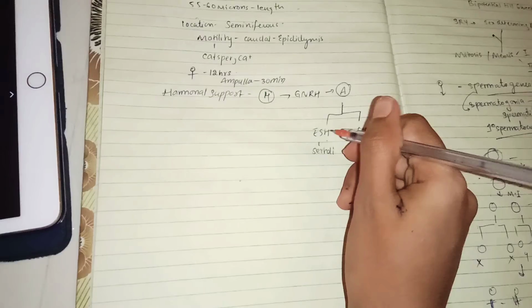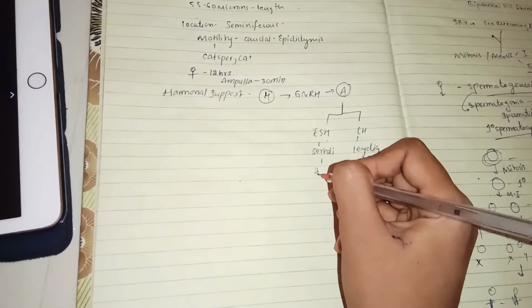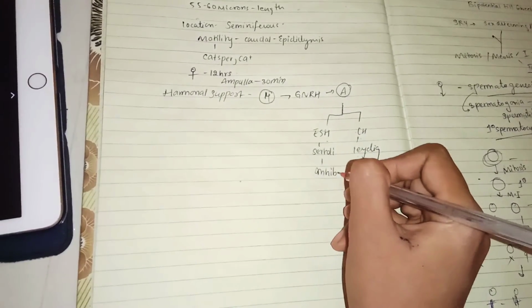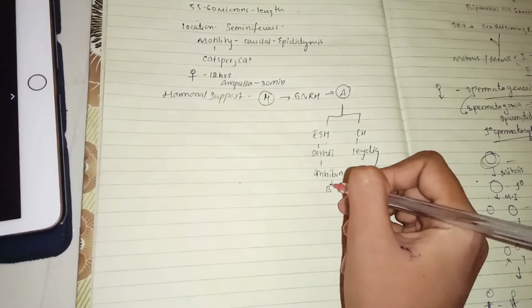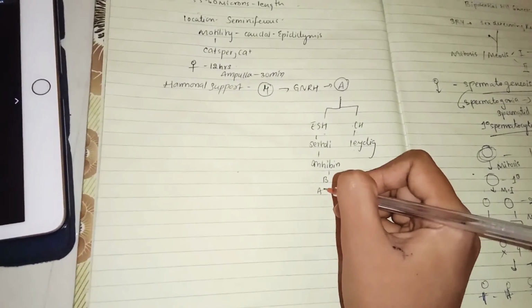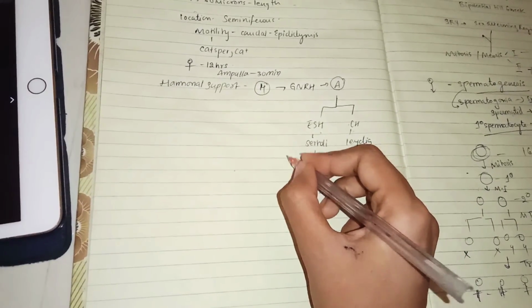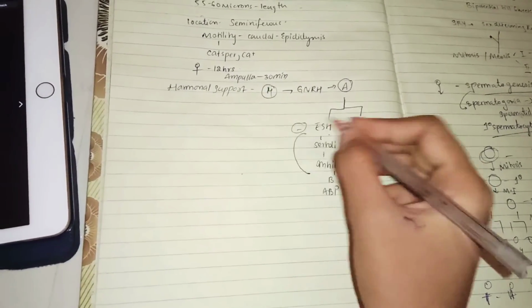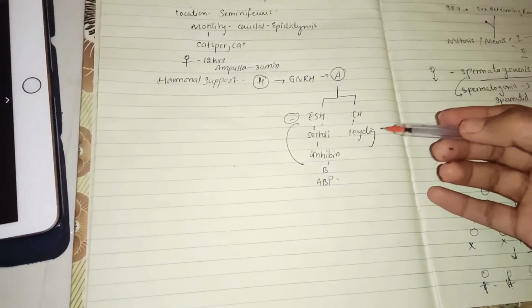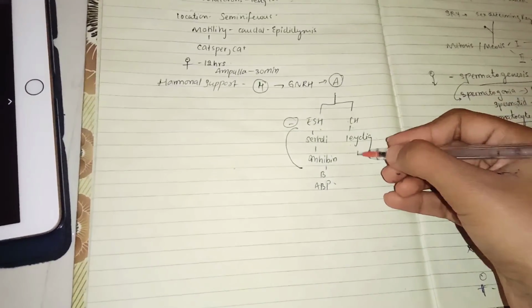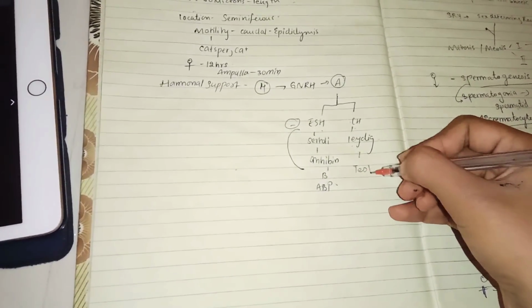Okay. So FSH acting on Sertoli cells will produce inhibin B, and also there is ABP, that is androgen binding protein. This inhibin B has a negative feedback effect on FSH. Coming to LH, as I said, it acts on Leydig cells. These Leydig cells will in turn form testosterone.